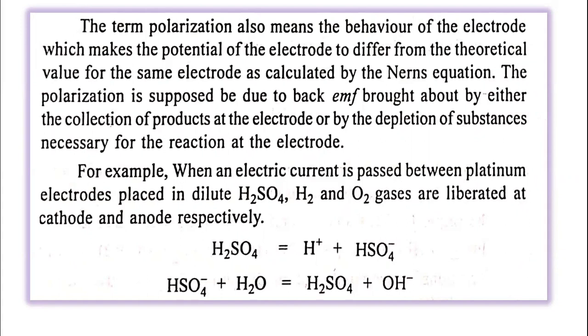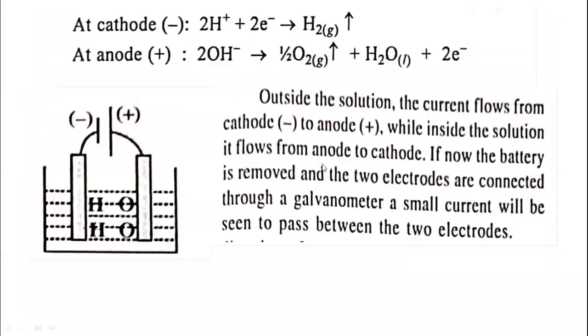electrode surface. We have explained this example when an electric current is passed between platinum electrodes placed in dilute sulfuric acid solution, and we know that hydrogen and oxygen gases are liberated at the cathode and anode respectively. These are the reactions for the liberation of hydrogen gas and oxygen gas. This is the diagram of the electrolysis of sulfuric acid. You can see this is the cathode, this is the anode, and hydrogen gas is liberated at the cathode, and oxygen gas is liberated at the anode.